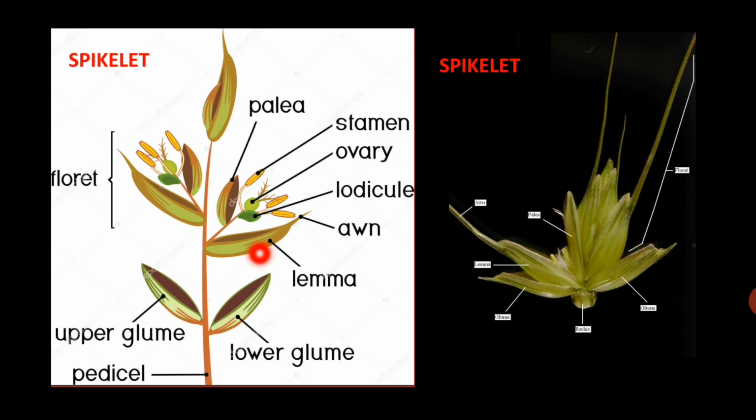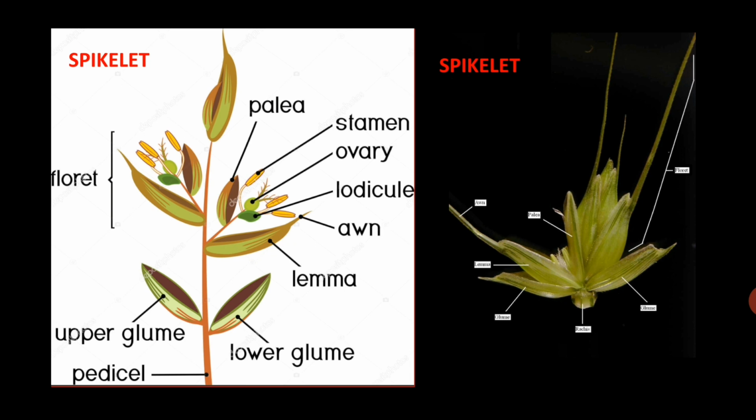So here you can see the lemma, the first bract of the floret, and palea, the second bract. Lemma is also known as the fertile or flowering glume, which is greenish in color and keeled. Keeled means boat shaped, nerved or awned. So this is the awn. Awn is a stiff hair-like extension of the nerve. Lemma resembles, that means looks like, the sterile glumes.